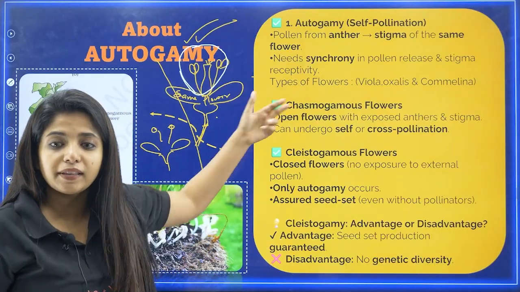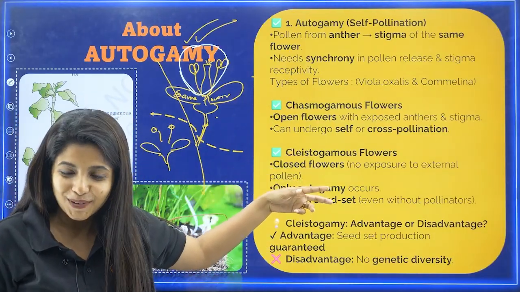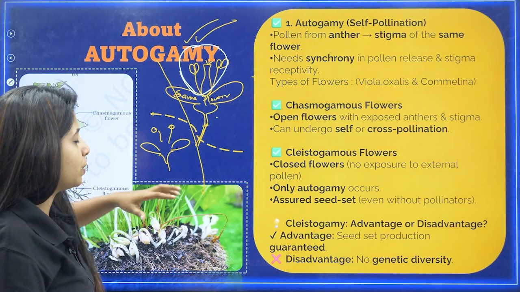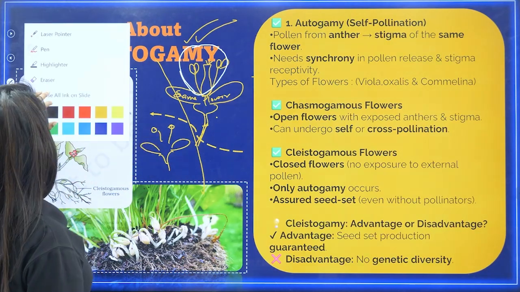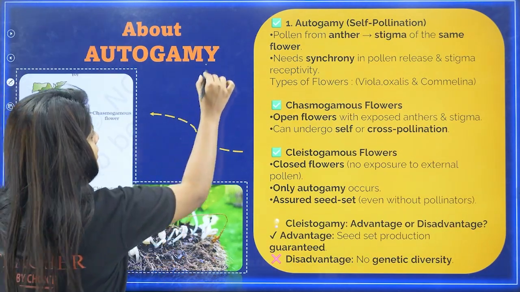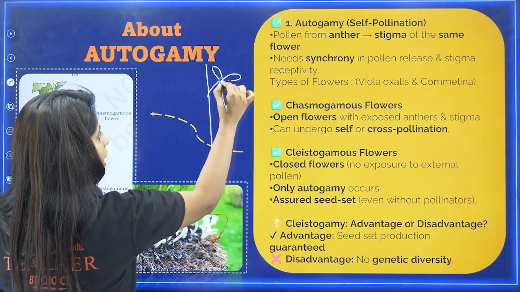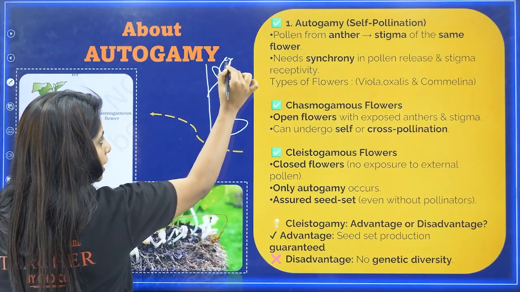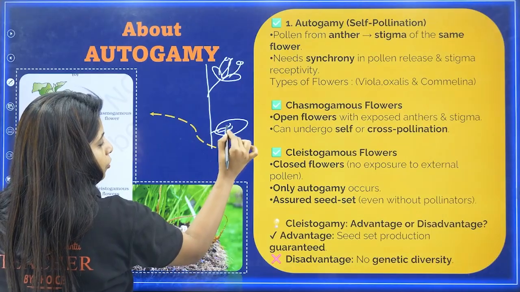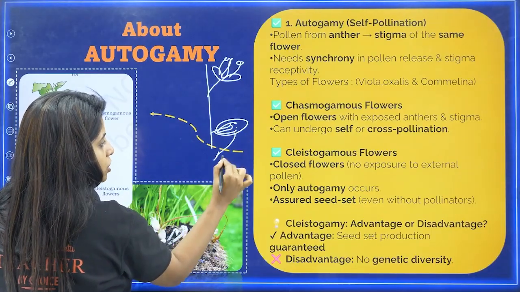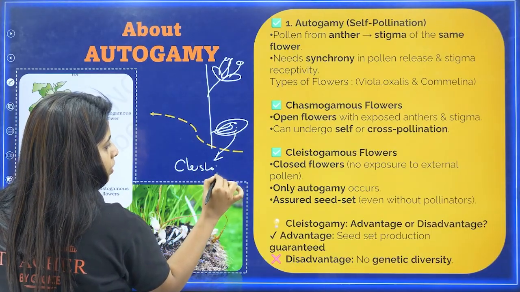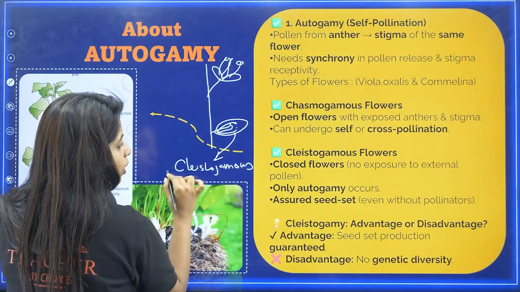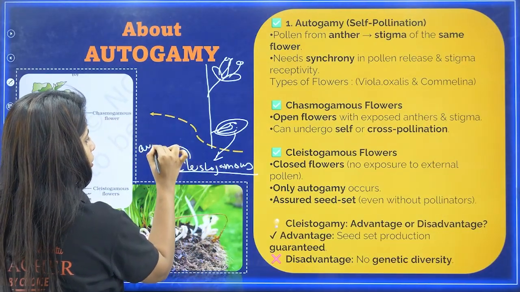Now, this is the reason why they put 2 types of flowers over here. Okay, now there are chasmogamous flowers as well. So basically what happens, suppose there is a plant, this plant has both types of flowers, one can be open and the other can be closed. But the thing is, they have both the male and the female reproductive part over here. So in this closed one, which is cleistogamous, my dear children, every time only one type of pollination happens and that is autogamy.